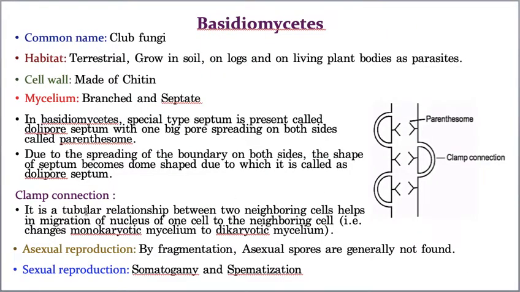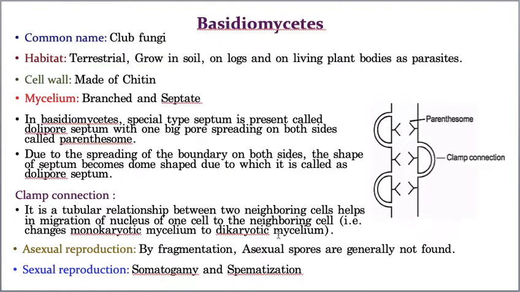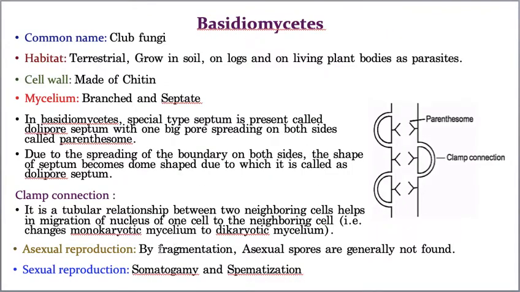Now again I'm going back and I'll explain. Clamp connection is a tubular connection between two neighboring cells. See, this is a tubular connection present between two adjacent cells, which helps in the migration of a nucleus from one cell to the neighboring cell. See, you can see here one nucleus is going to the other through this clamp. Because of this, two nuclei came into each cell, which results in changing the monokaryotic mycelium to dikaryotic mycelium.